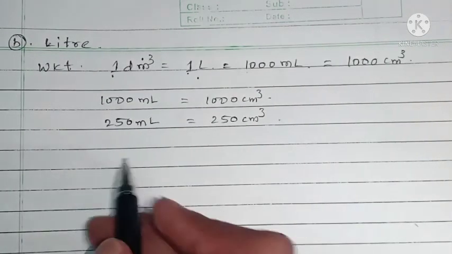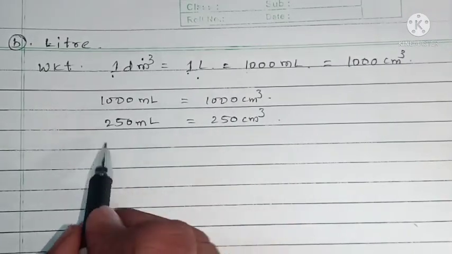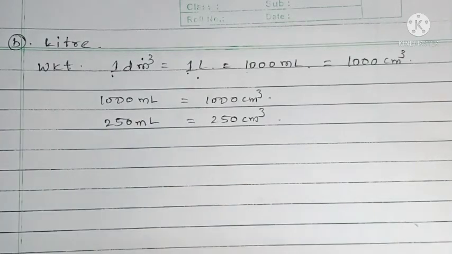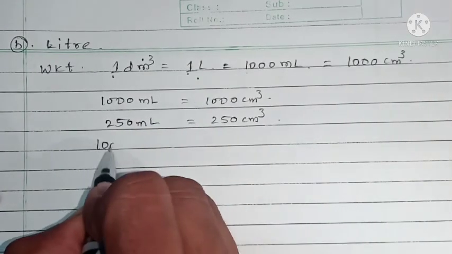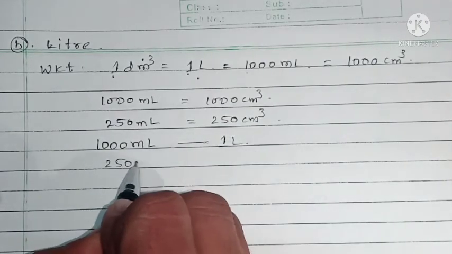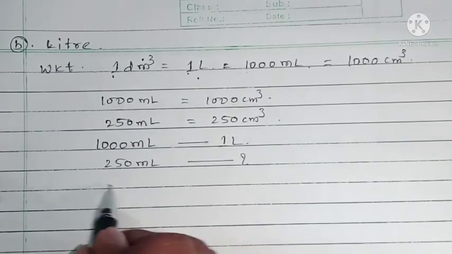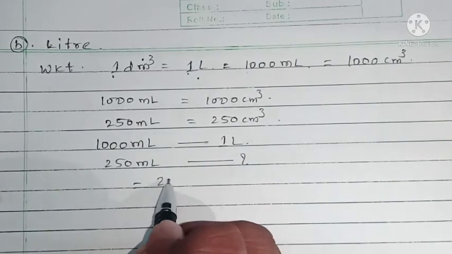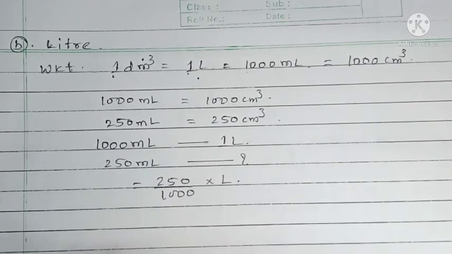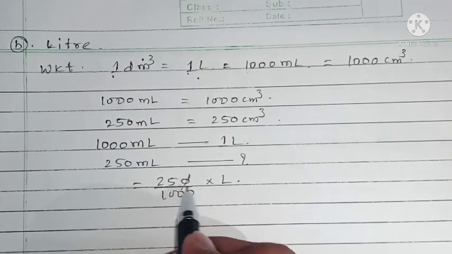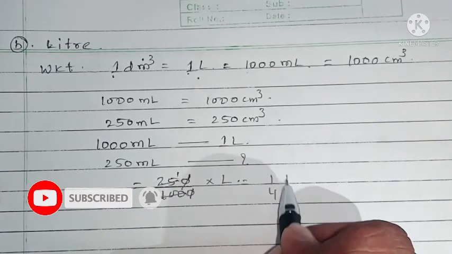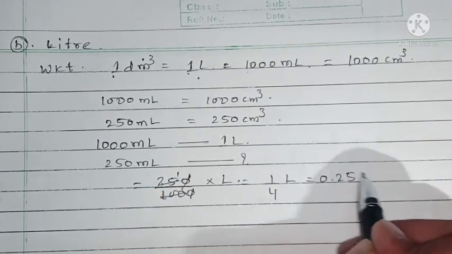Here we have to convert that. 1000 ml equals 1 liter, then 250 ml equals how much? So 250 divided by 1000 into liter. ml gets cancelled, so this equals 1 by 4 liter, that is 0.25 liter.